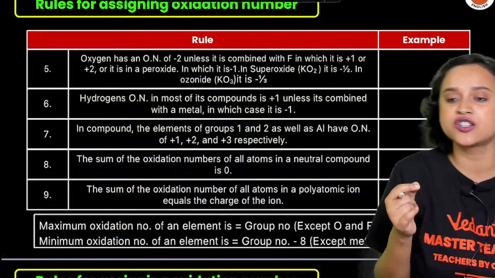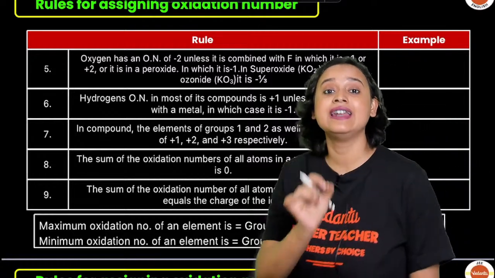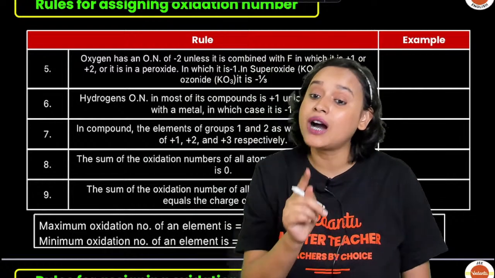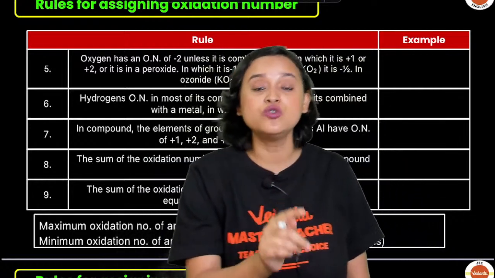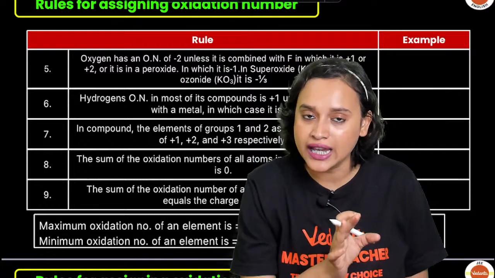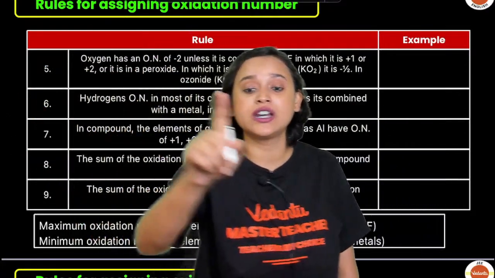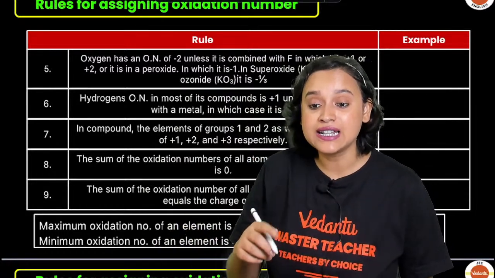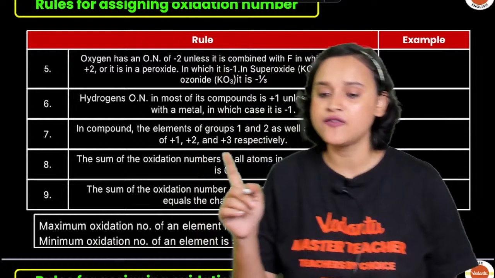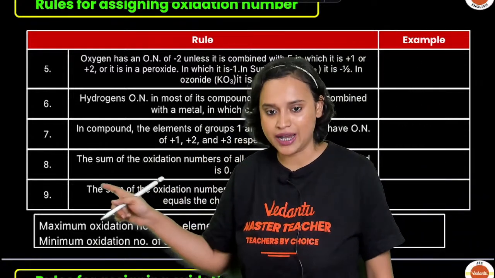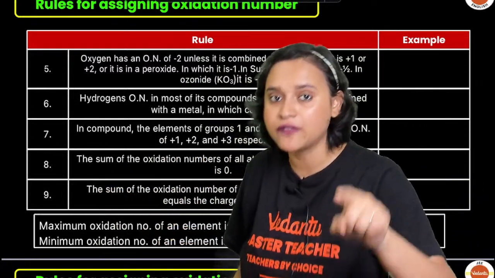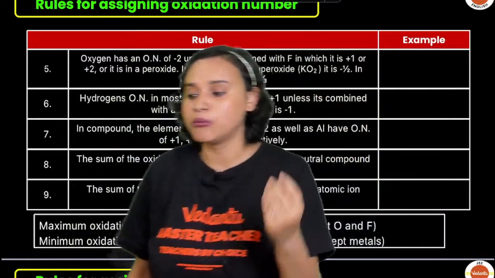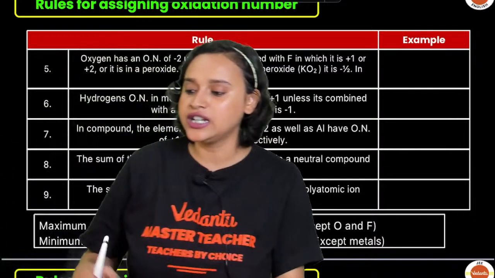Oxygen has an oxidation number of -2 unless it has combined with fluorine. In those cases only, it might show a +1 or a +2. If it is in the superoxide form, then it will show -1/2, for example KO2. If it is in peroxide form, then it is -1, and if it is in its ozonide form, then it is -1/3.